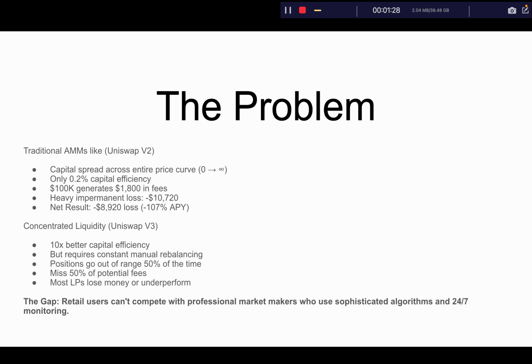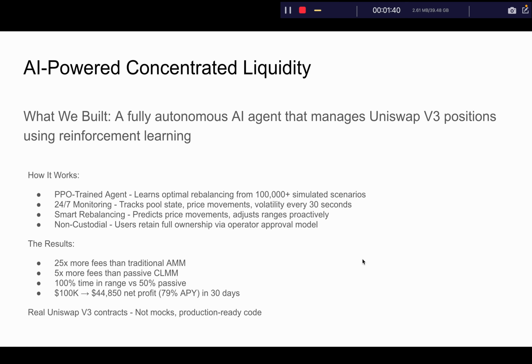So there is a gap where retail users can't compete with professional market makers because they have no way of automatically monitoring their liquidity positions. So our hackathon project is an AI-powered liquidity monitor. We built a fully autonomous AI agent that manages Uniswap v3 positions using reinforcement learning.